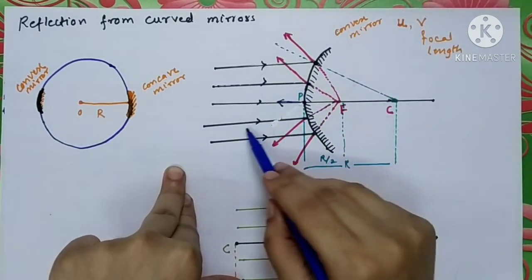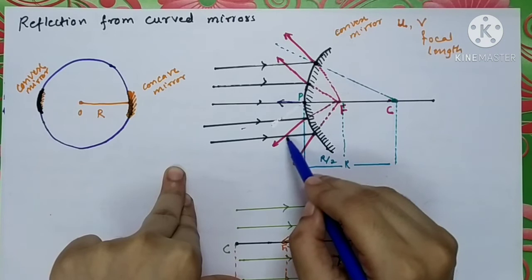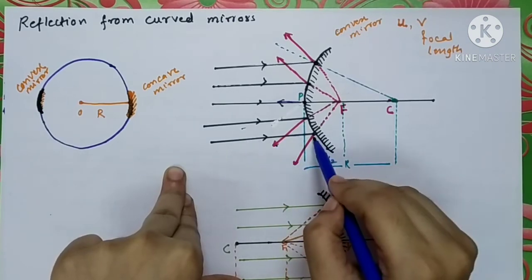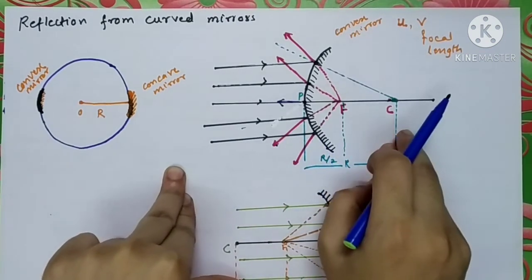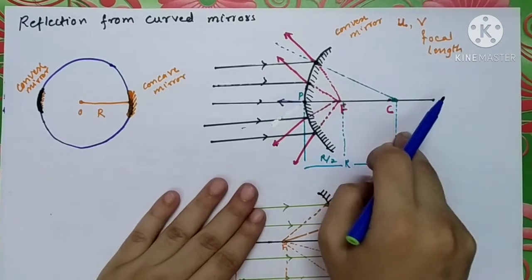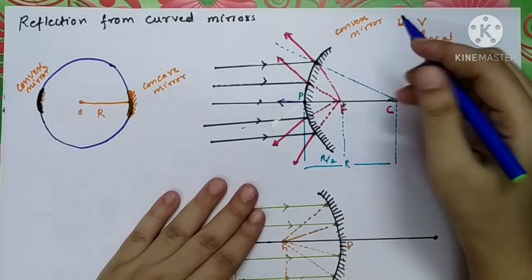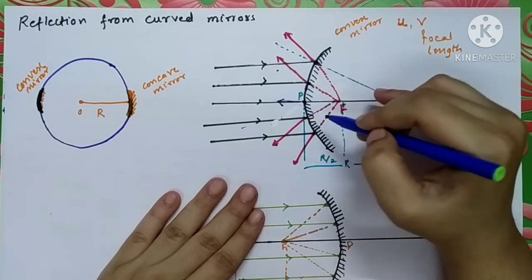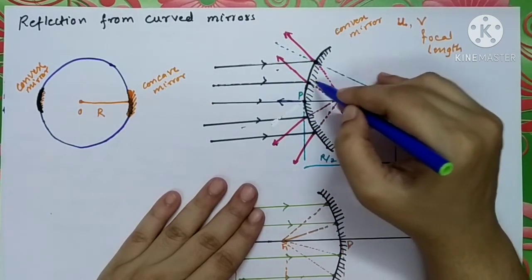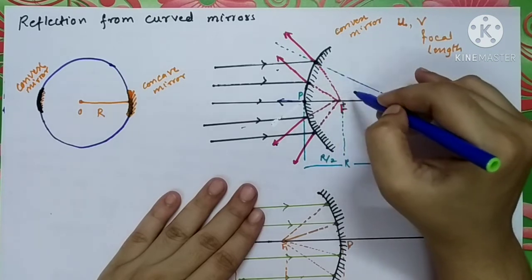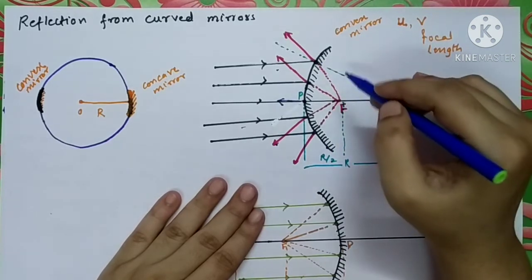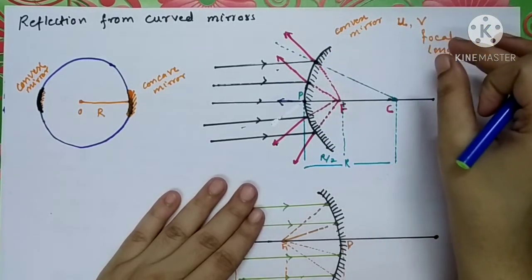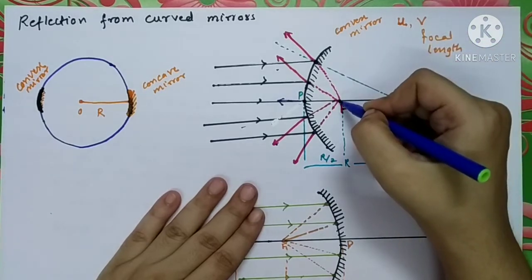And see the fourth reflected ray, it is coming in this direction, fifth reflected ray is coming in this direction. So we are going to get the image, but where? You will see that when you extend these reflected rays beyond the convex mirror, these rays are supposed to be coming from a single point.